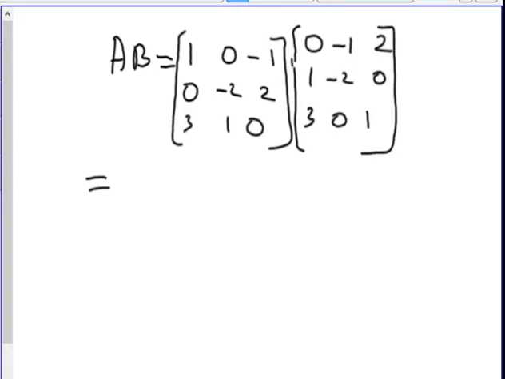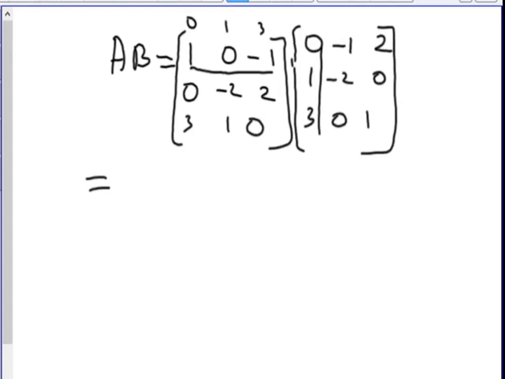So how to multiply this? See here, take the first column elements and write them on the top of this. So this is 0, 1 and 3.